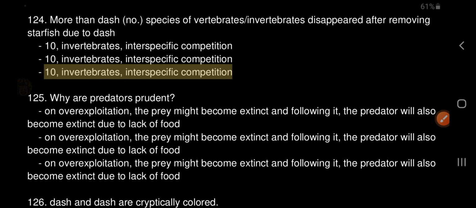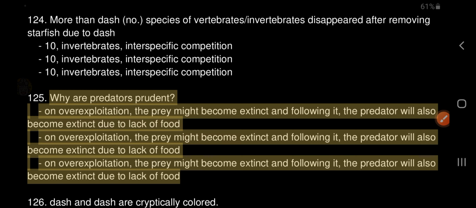125. Why are predators prudent? On overexploitation, the prey might become extinct and following it, the predator will also become extinct due to lack of food.